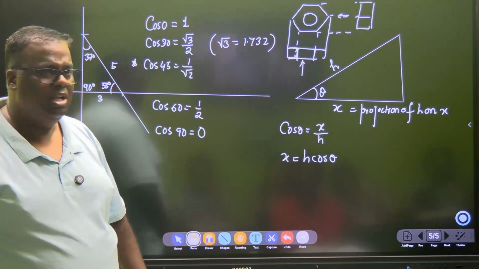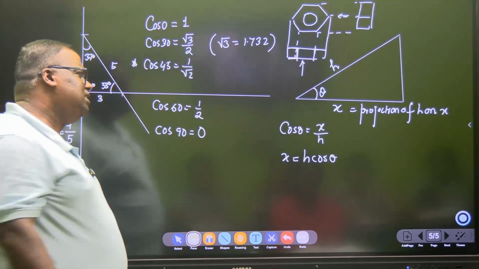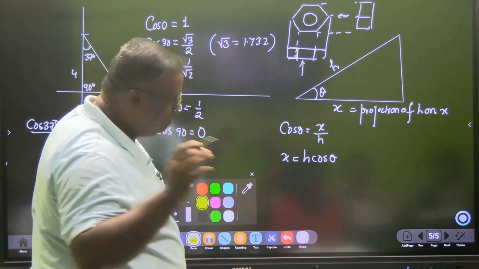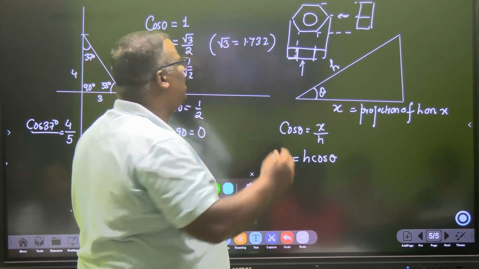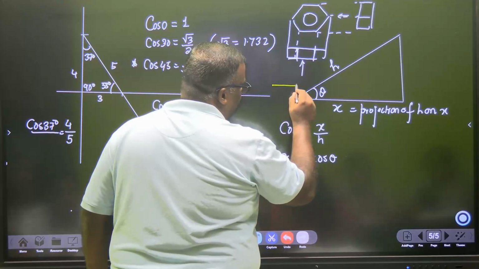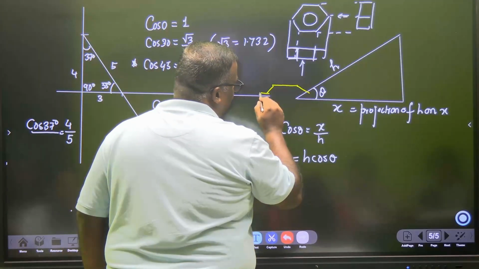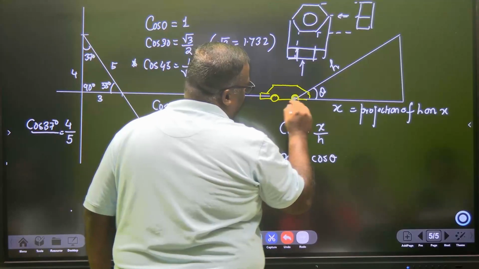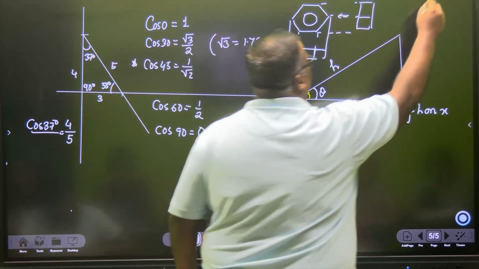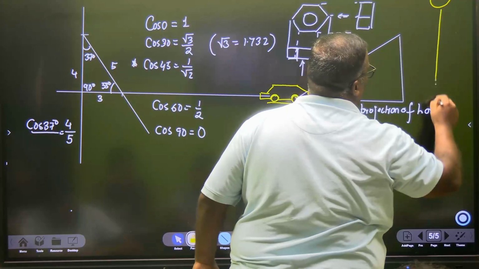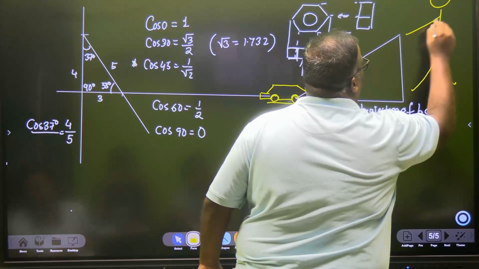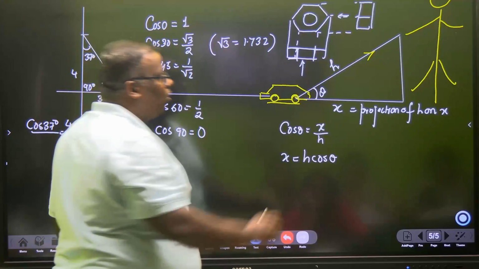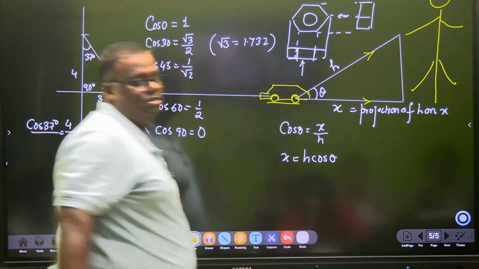Got it? Now you will say, why am I teaching all these things to you? And what is the use of it? Though I will not tell you the mathematics, what is the use of it? Why did sir eat so much of our brain? So when you were kiddos and you used to cry, then your parents used to buy you a toy car. Do you agree? And this is you. And you used to pull the toy car like this. But the toy car always used to go like this.